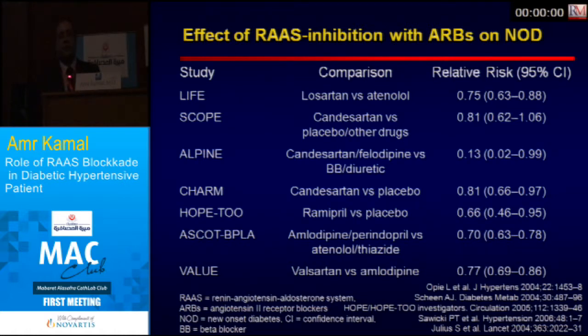So if you are hypertensive and you have metabolic syndrome or impaired glucose tolerance, take valsartan in order to prevent diabetes, which was a dream, to prevent a disease. Now you can prevent a disease by just blocking the angiotensin II effects on the beta cells of the pancreas.